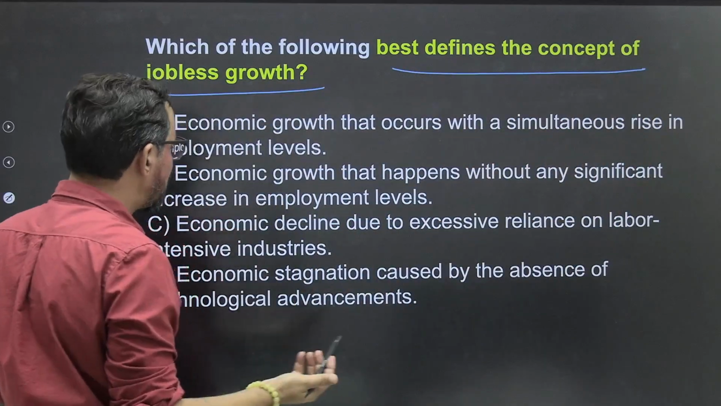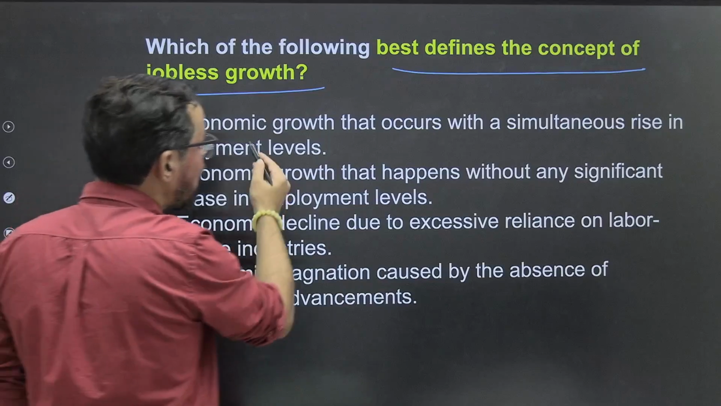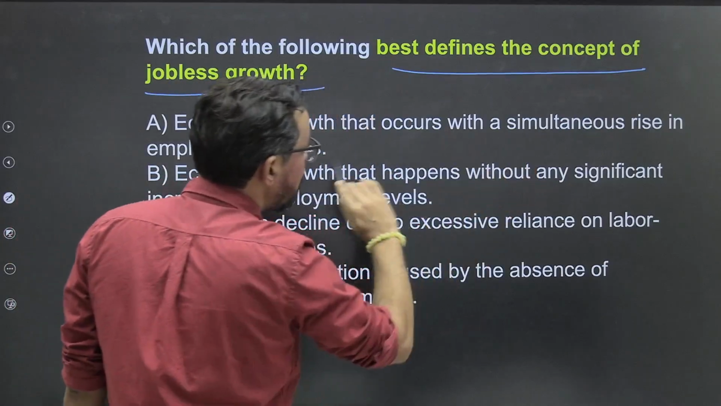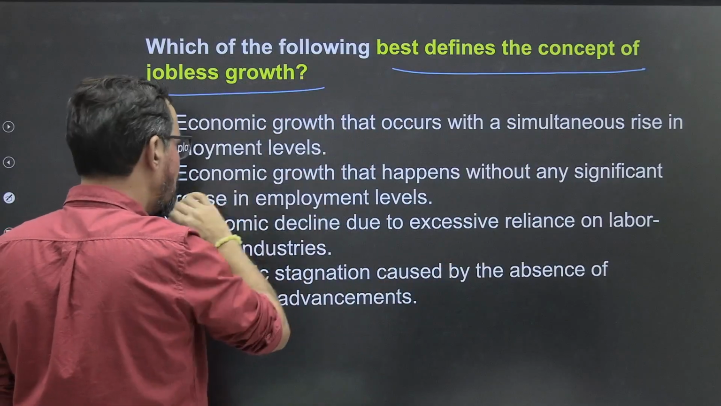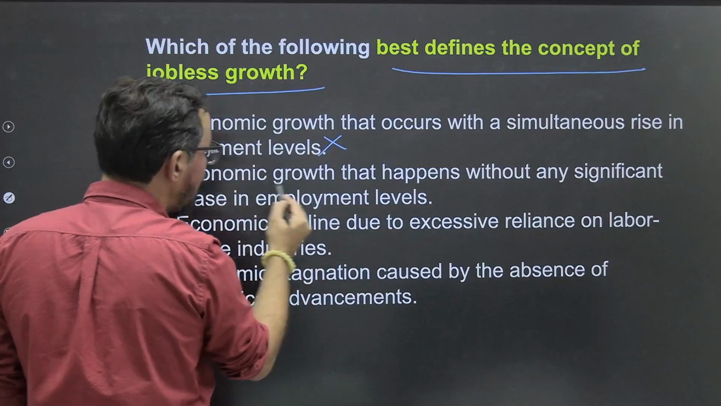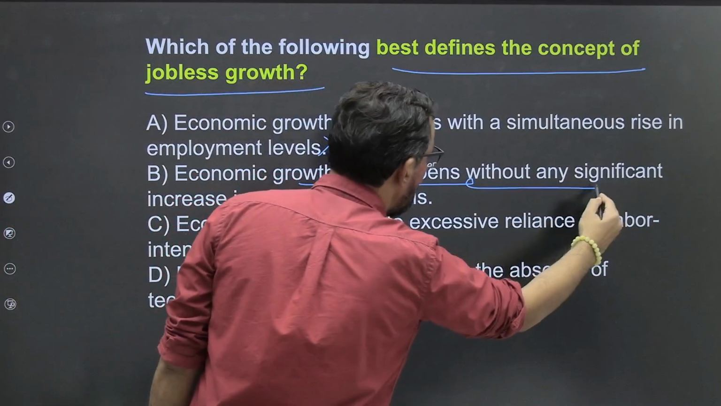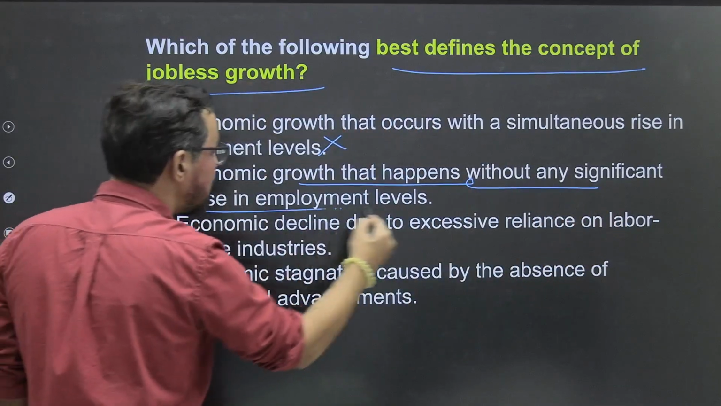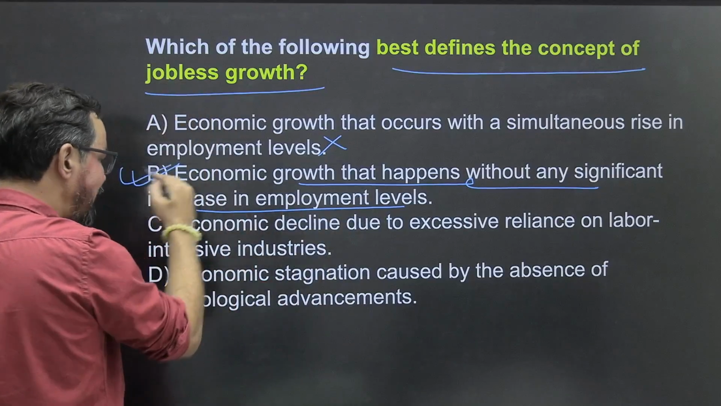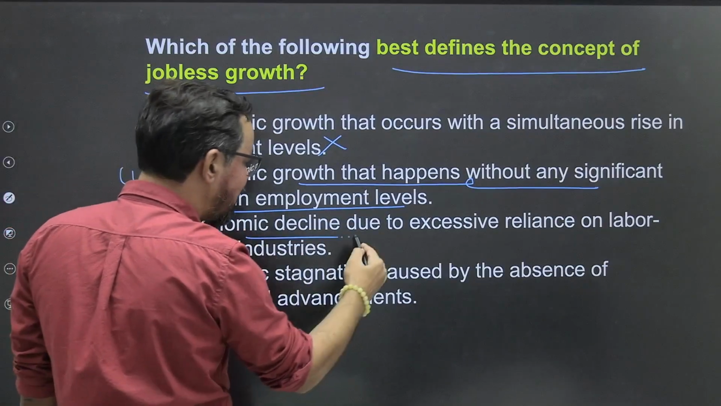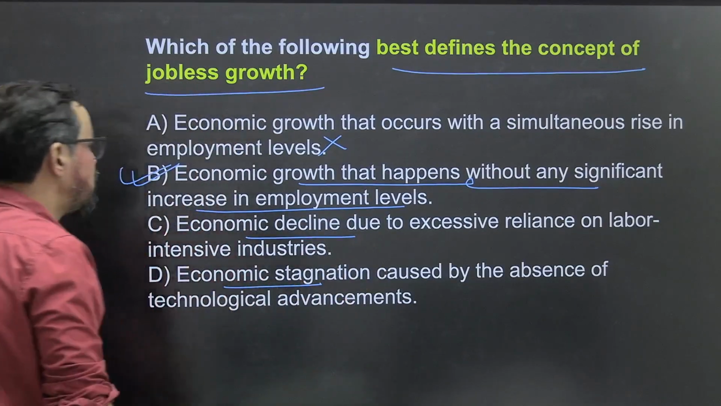So jobless growth, we just discussed this one. Economic growth that occurs with a simultaneous rise in employment level? No, it is not jobless growth. Economic growth that happened without any significant increase in employment levels, yes. Economic decline, no. Economic stagnation, no. Option B will be the right answer.